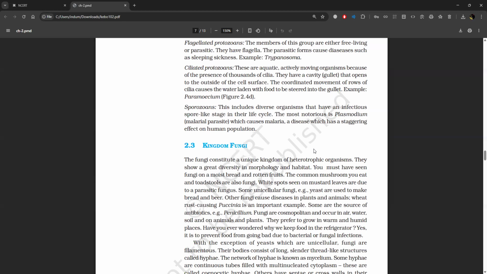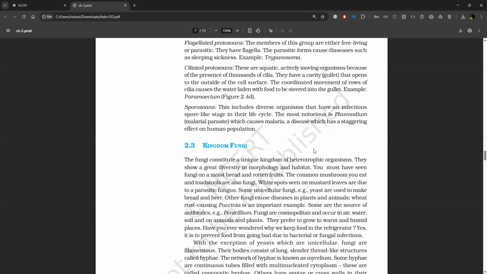Ciliated protozoans. These are aquatic, actively moving organisms because of the presence of thousands of cilia. They have a cavity that opens to the outside of the cell surface. The coordinated movement of rows of cilia causes the water laden with food to be steered into the gullet. Example, Paramecium, figure 2.4d.